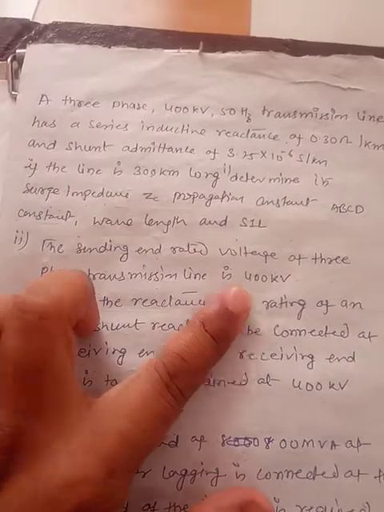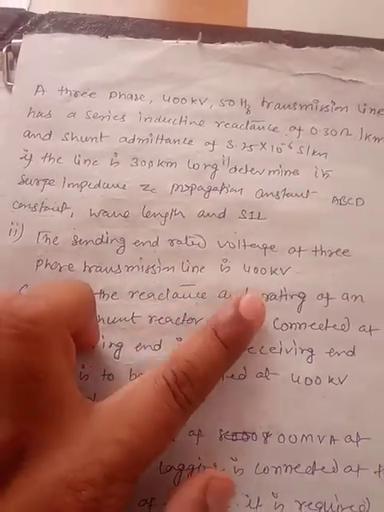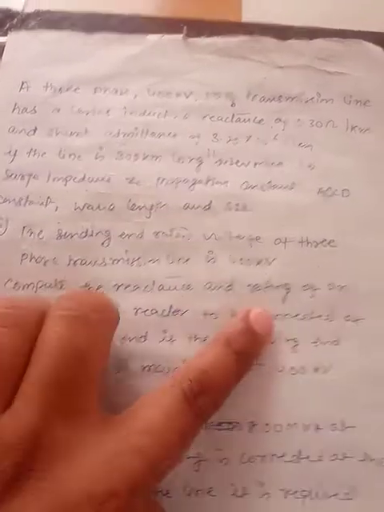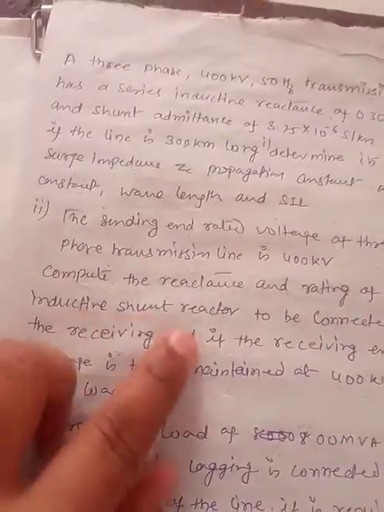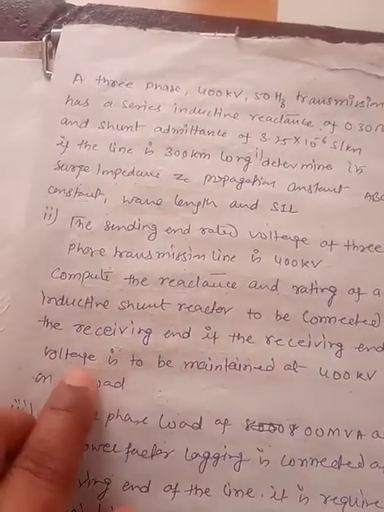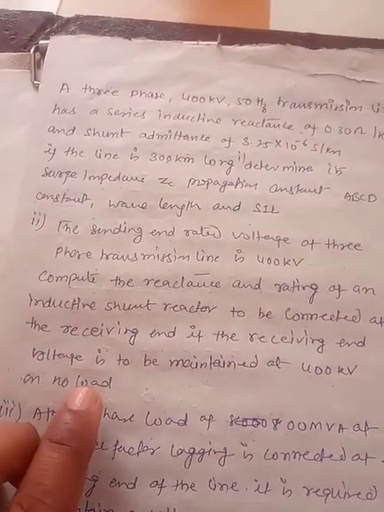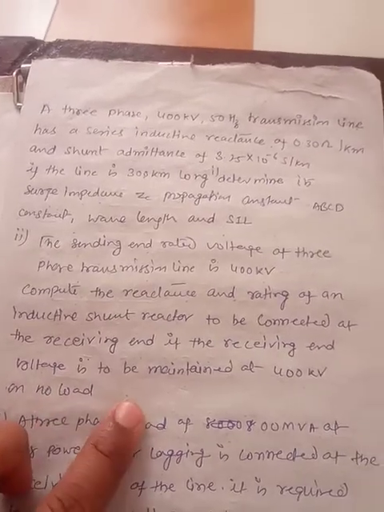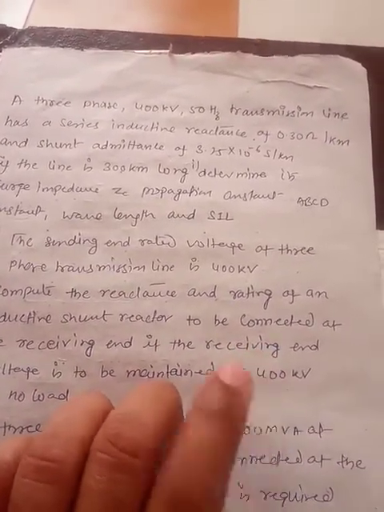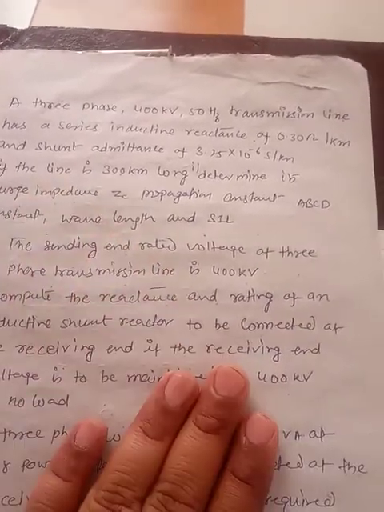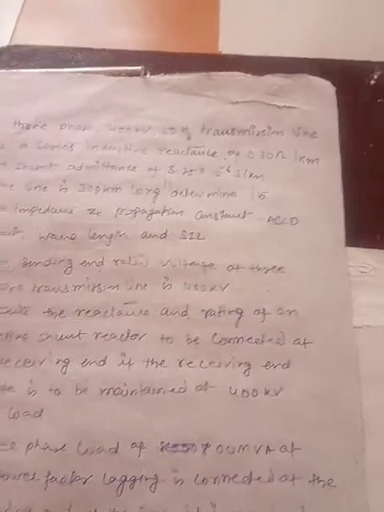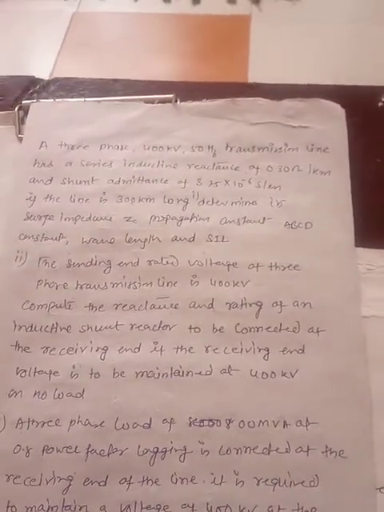Now the second part is what? The sending end voltage of the three-phase transmission line is 400 kV. So this is given to us. Now compute the reactance and the rating of the inductive shunt reactor to be connected at the receiving end if the receiving end voltage is to be maintained at 400 kV on no load. So it is expected that the 400 kV voltage must be maintained under no load condition. So definitely it is impossible without putting some reactors over there.